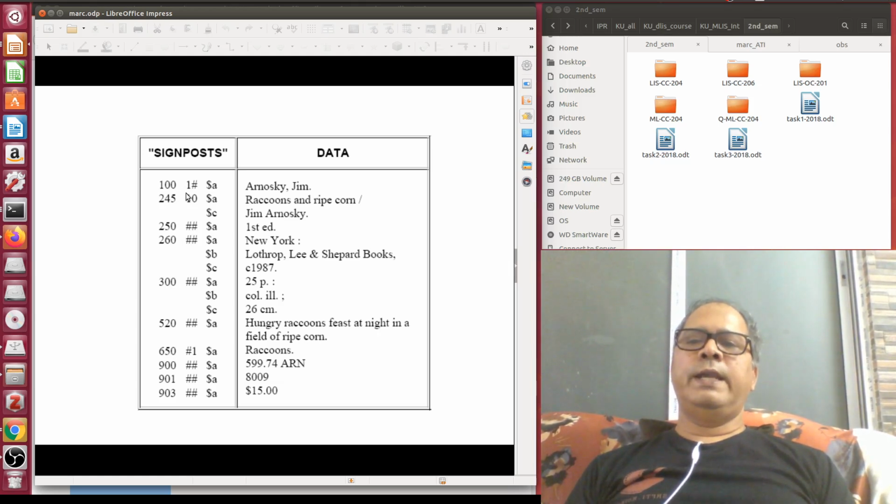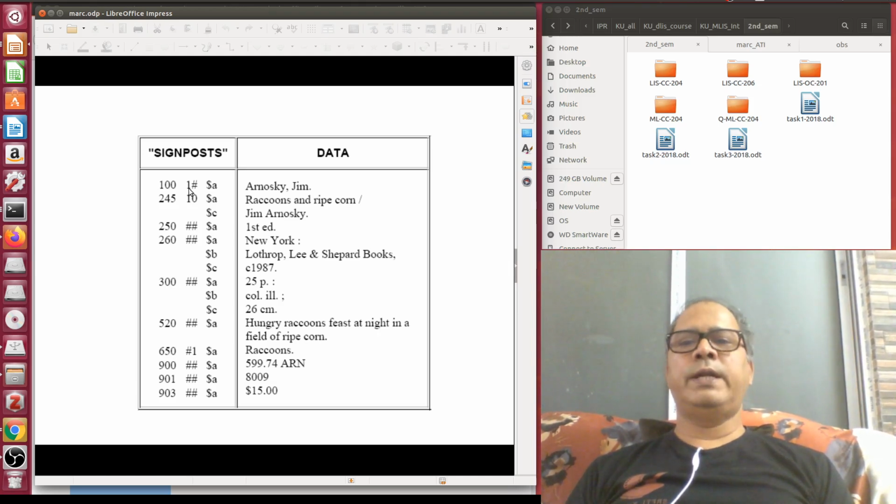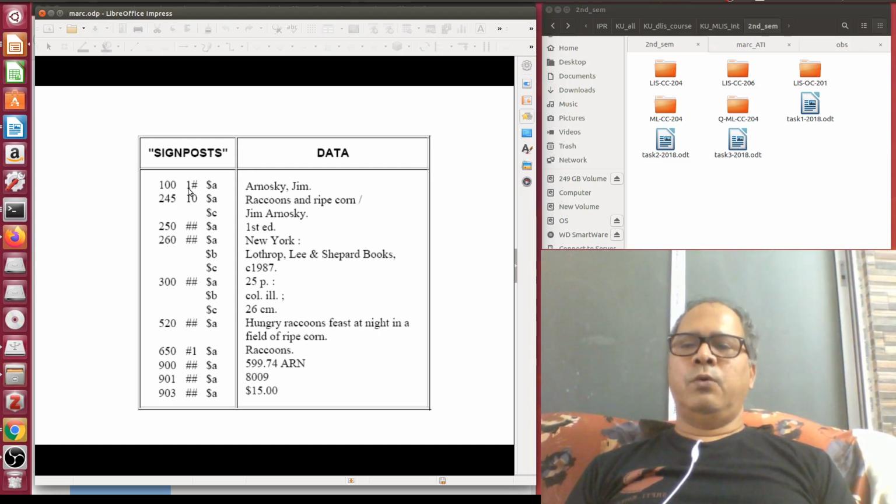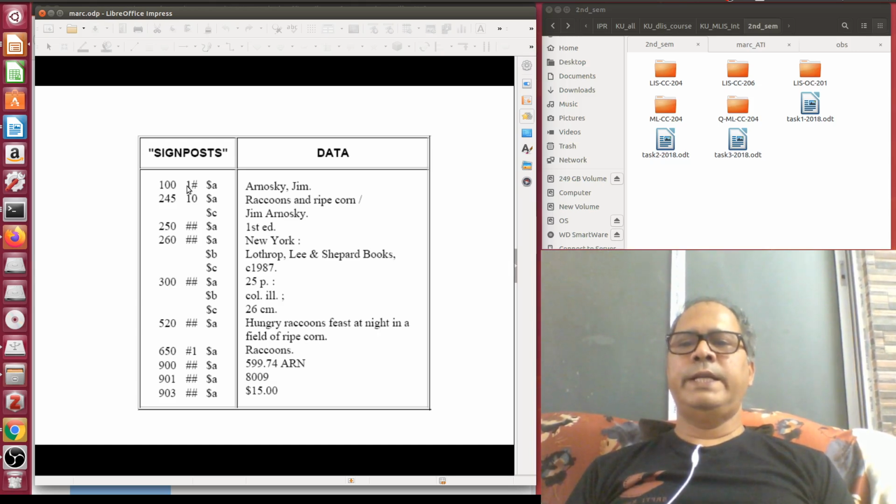So you see again the concept of indicator positions. The first indicator position value is 1 in your MARC 21 standard format. I already distributed to you both the soft copy and the hard copy, so you can see what values are available for the first indicator position.